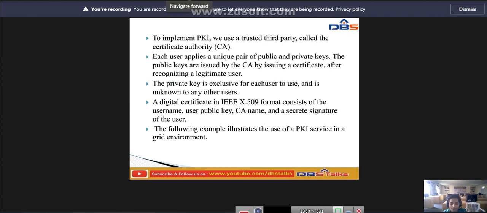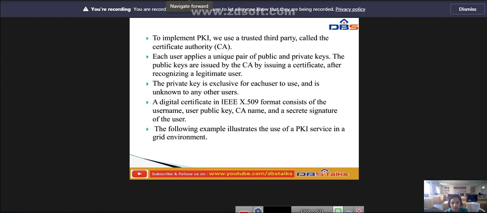Next we have the digital certificate. Why are we using a digital certificate? A digital certificate in IEEE X.509 format consists of the username, user public key, certificate authority name, and a secret signature of the user. So these are the different things available. The following are examples of users of the PKI service in a grid environment. So these are the authentication and authorization methods.